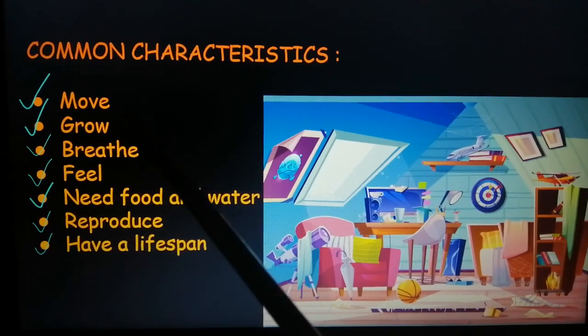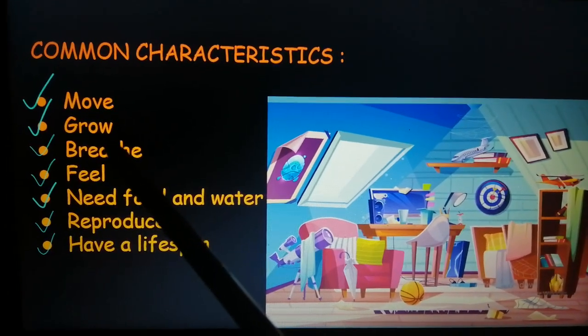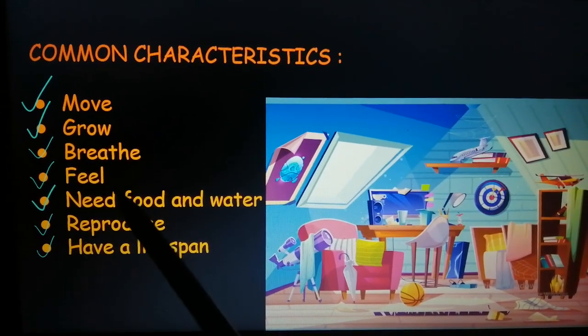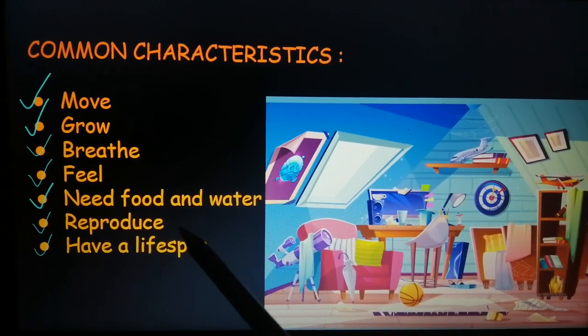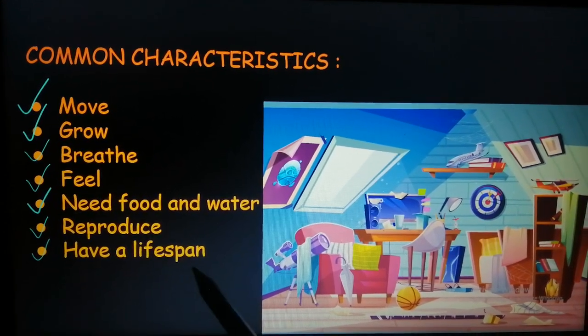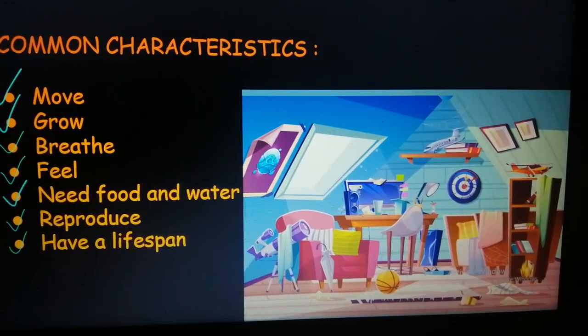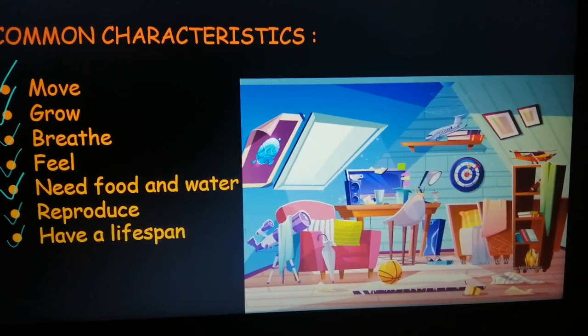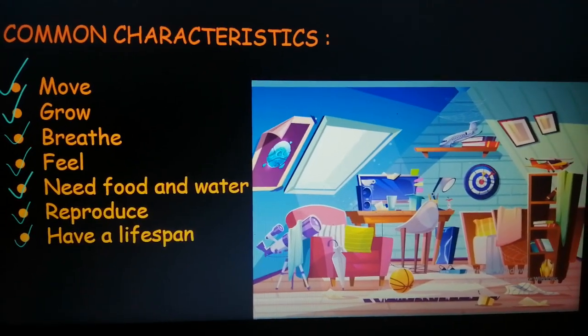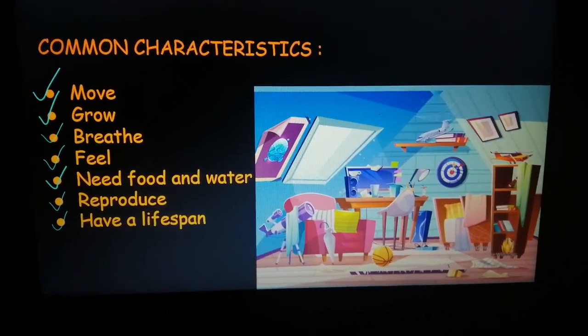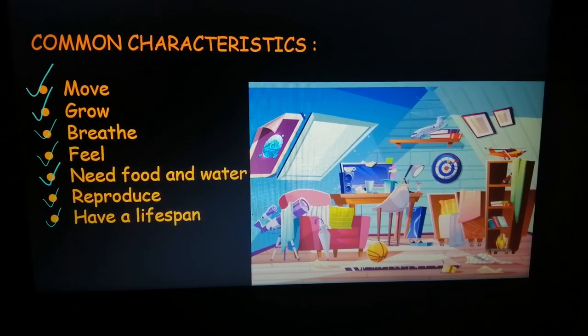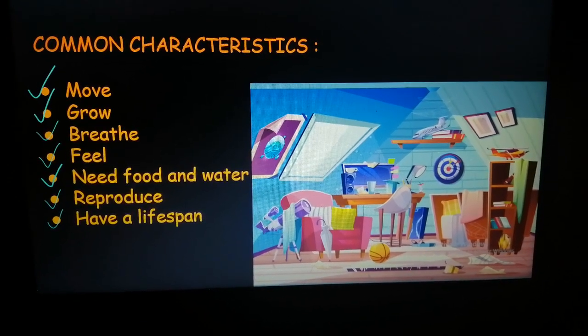Can any of them move, grow, breathe, feel, need food or water, or even reproduce or have a lifespan? No, right? That is why they are called non-living things. They do not have life in them. So have you understood the difference between living things and non-living things, children?